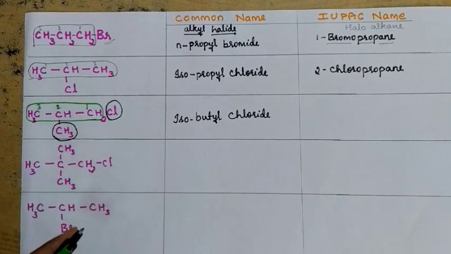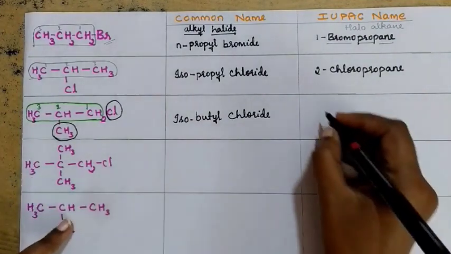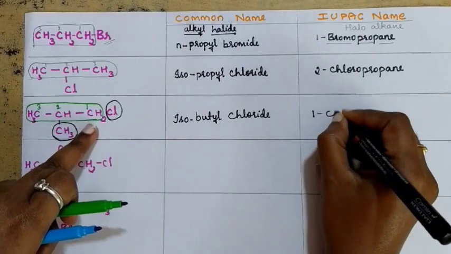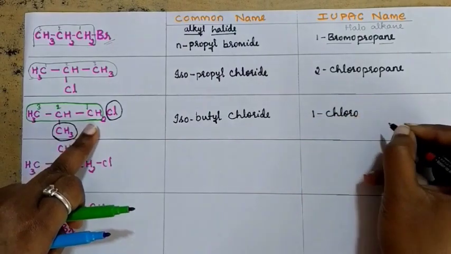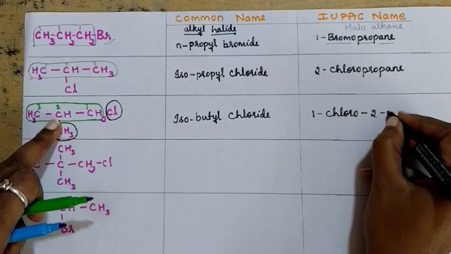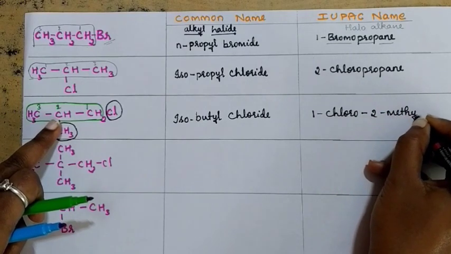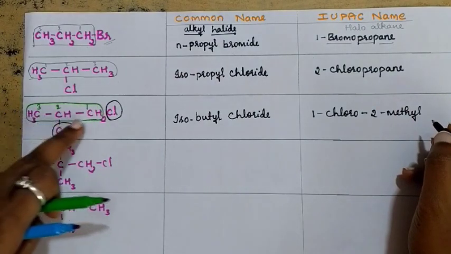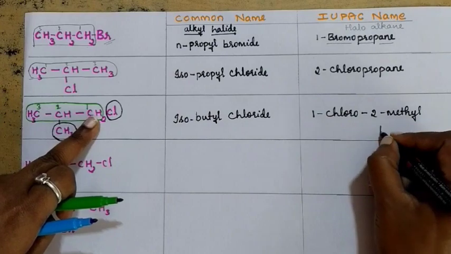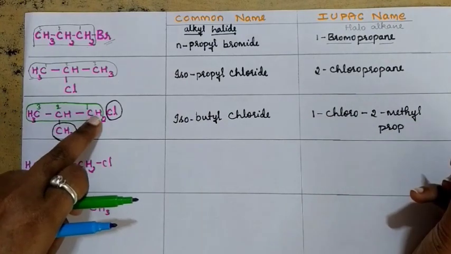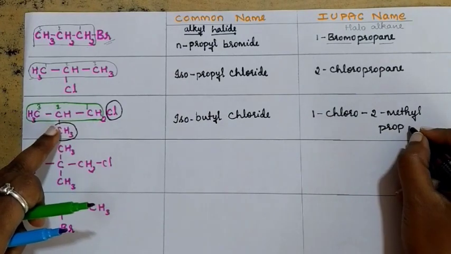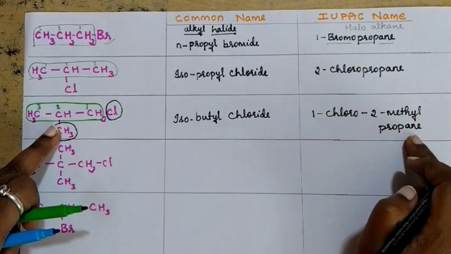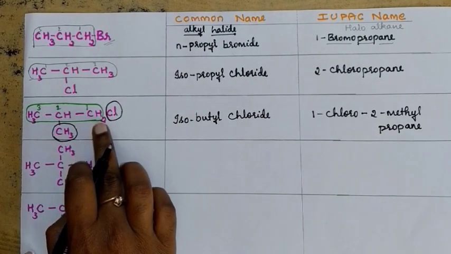So the name of this compound is 1-chloro. In the first position chlorine is there, so 1-chloro, 2-methyl. Why is it 2-methyl? Because in the second position the methyl group is there. How many carbon atoms are there in the parent chain? 3 are there, so it is prop, and they are bonded with single bond, so you call it ane. So 1-chloro-2-methylpropane is the IUPAC name of this compound.